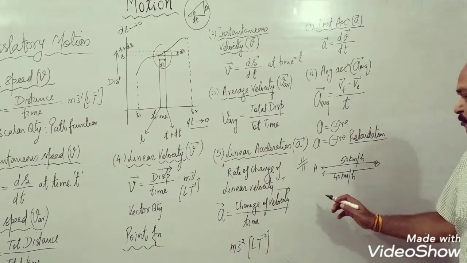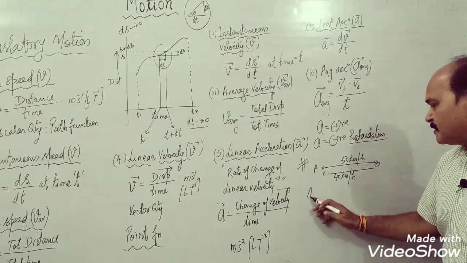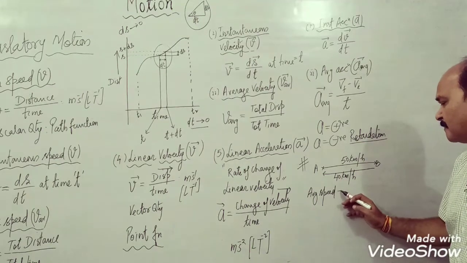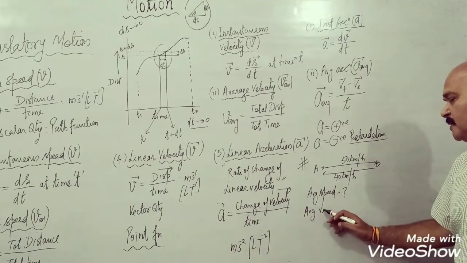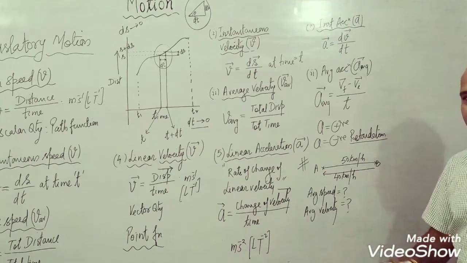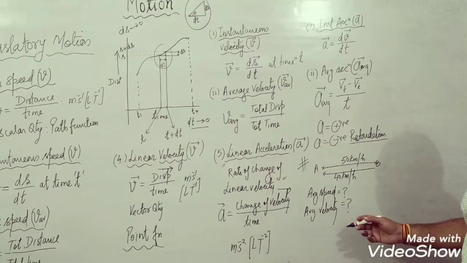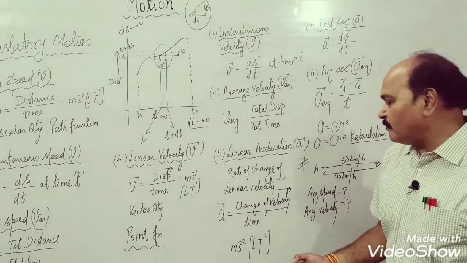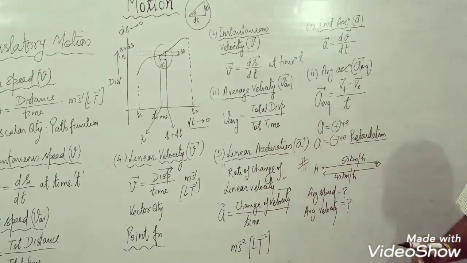Now the question is, what is average speed, and what is average velocity of the train? Average velocity, as you have understood, is the ratio of total displacement to total time.